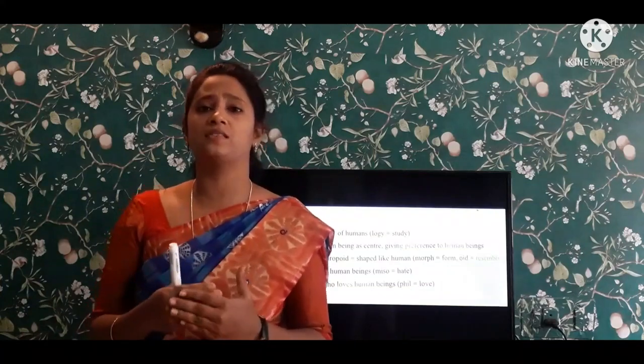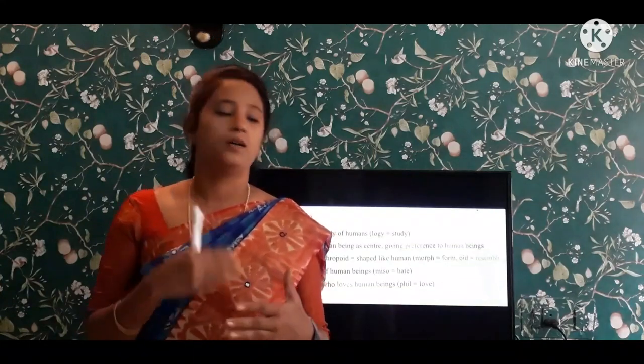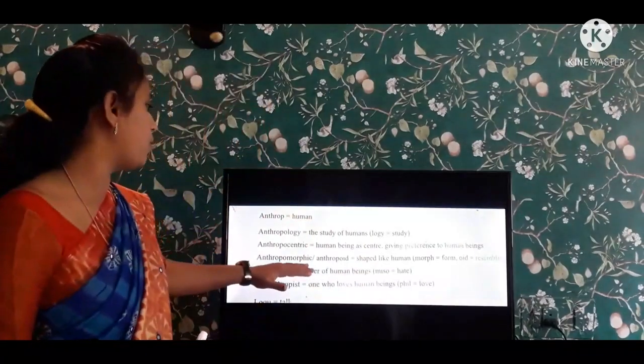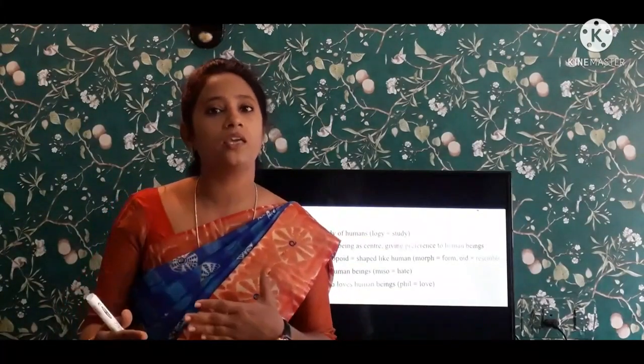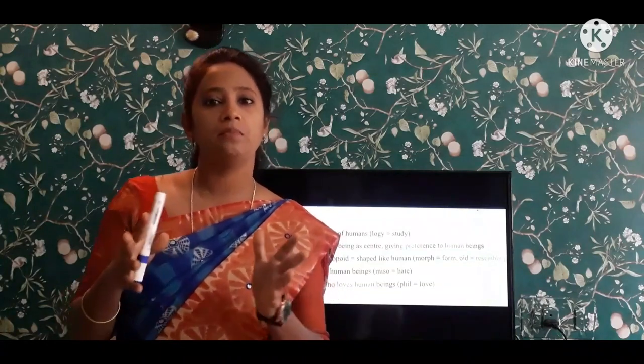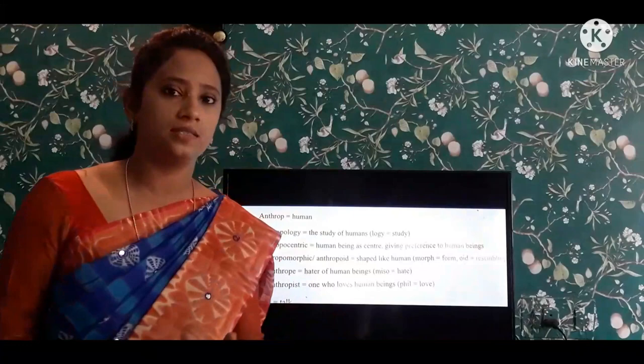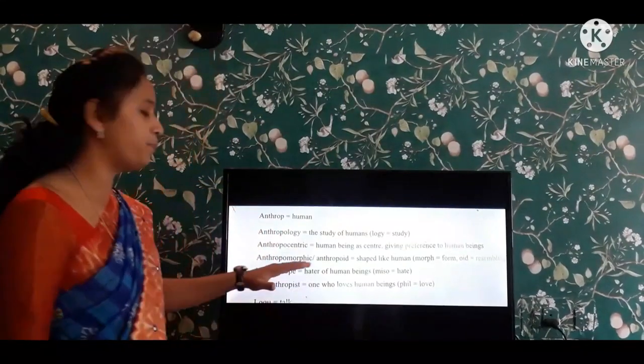And the best example for anthropomorphic is robots. Robots work like human beings, walk like human beings, and everything resembles a human being. That is the best example for anthropomorphic.